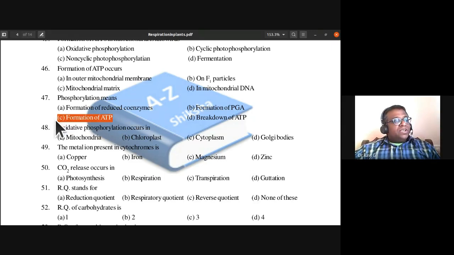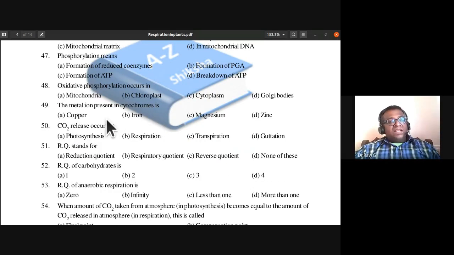Phosphorylation implies formation of ATP. So the oxidative phosphorylation occurs in, where does it occur? Mitochondria, chloroplast, cytoplasm, Golgi bodies. It occurs in the inner membrane of mitochondria. So mitochondria is the right answer. Don't get confused just because they have used the term oxidative phosphorylation. What is another name for oxidative phosphorylation? Electron transport system. It can also be called terminal oxidation. So it is taking place in the inner membrane of mitochondria.